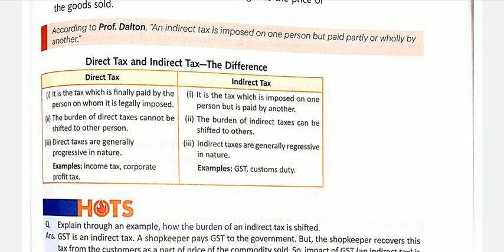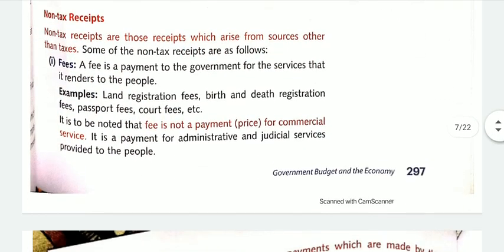Then indirect taxes are generally of regressive nature, which means the same rate is to be paid whether the person is a rich person or a poor person. So indirect tax follows a regressive system, and direct taxes follow a progressive system by nature. I hope the difference between these two types of taxes is clear to all.